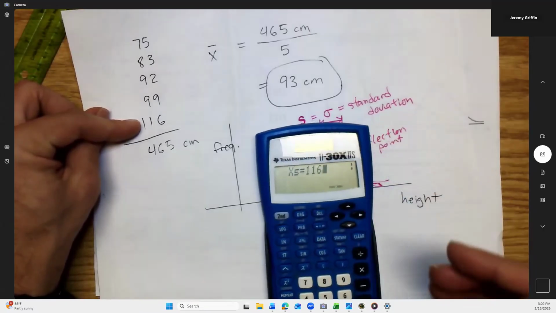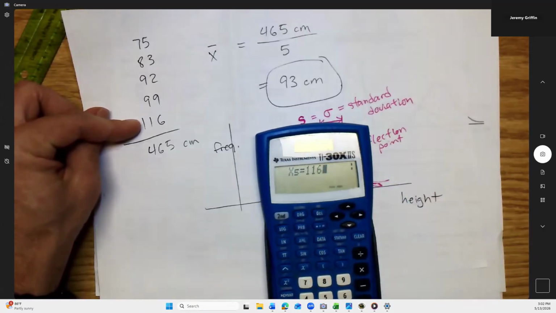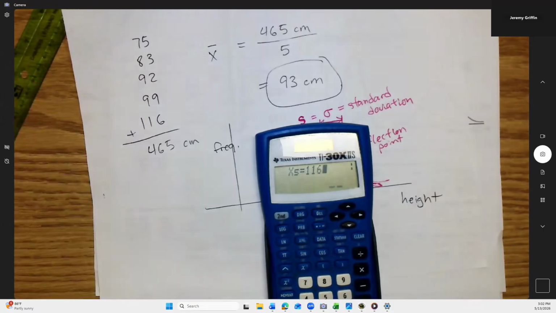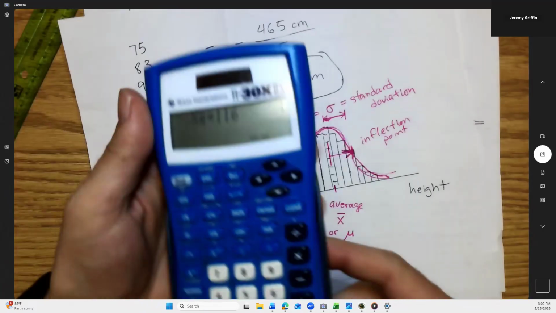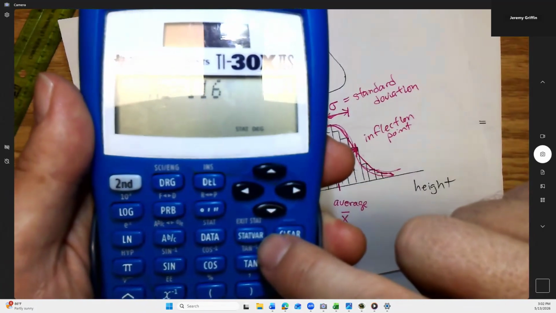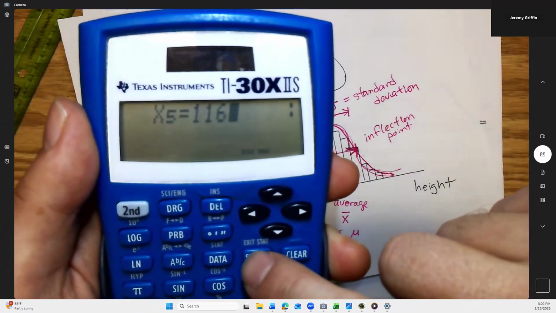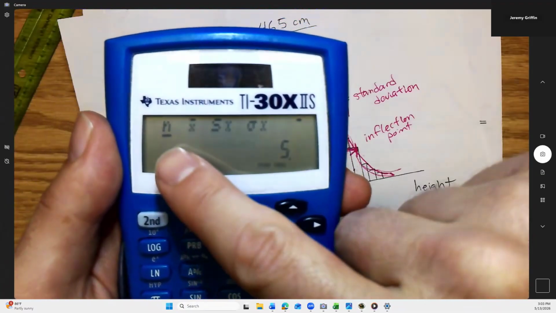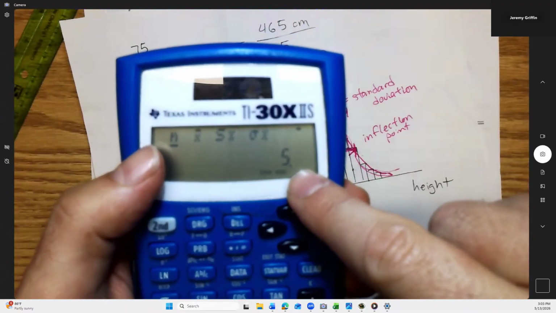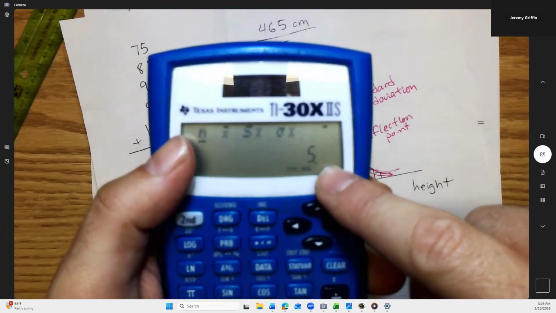How about you guys? Does anybody not have their 5 dog heights plugged into the calculator? Okay, so everybody's got all 5 dogs plugged in the calculator. Right. Now, see this key that says StatVar? Click that one. Calculate. Hey, N is 5. Oh, that means I have 5 dogs. That's true, right? Everybody have 5?